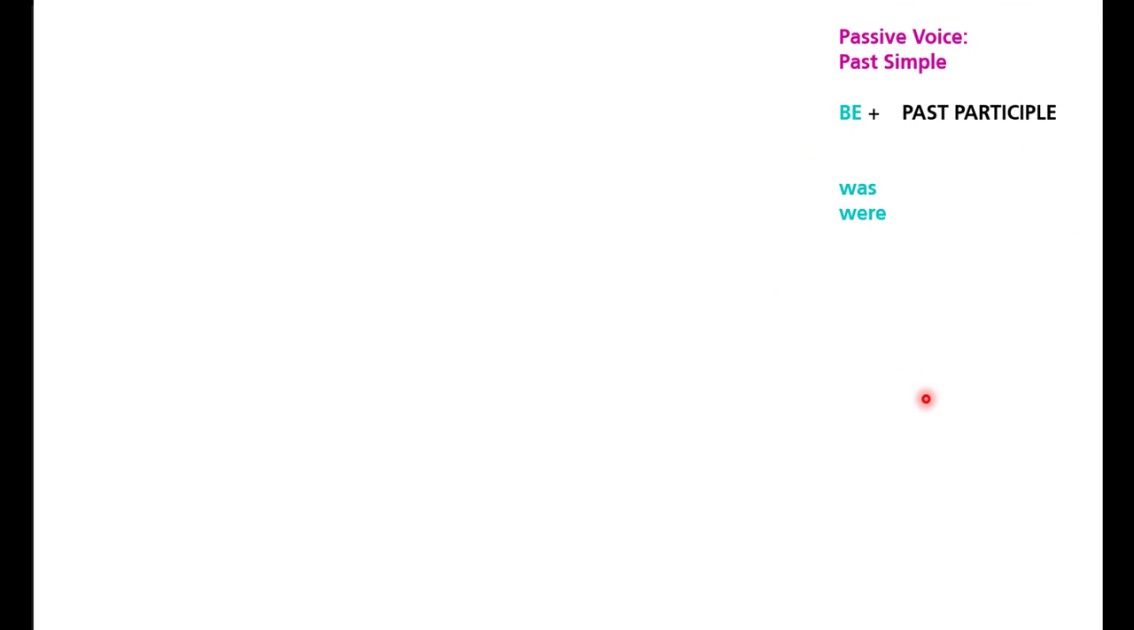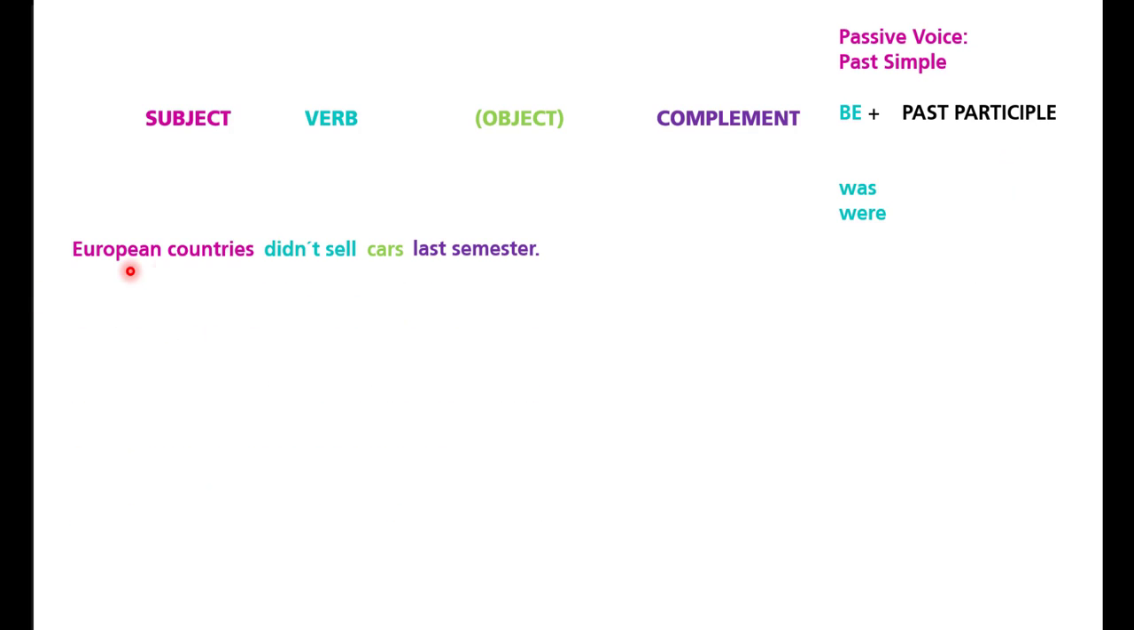Okay, in past simple, the formula of passive voice is was, were, and the past participle of the principal verb. For example, in this case, it says European countries didn't sell cars last semester. So we have to say cars. In this case, didn't is negative, so the negative form is was not, wasn't, or were not, weren't. So in this case, we're going to use weren't sold. Sold is a past participle. Then by European countries last semester.